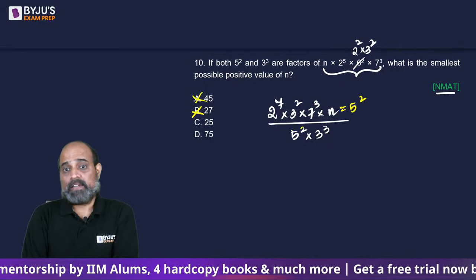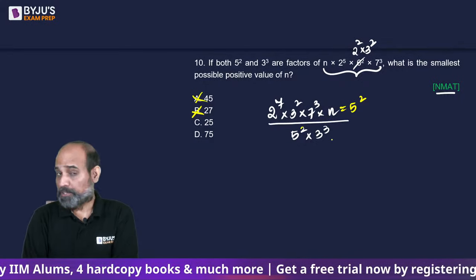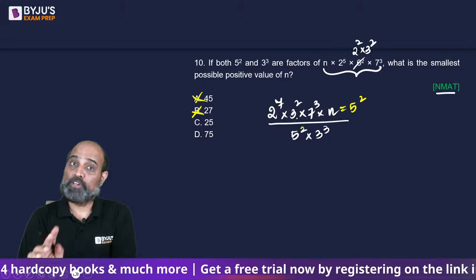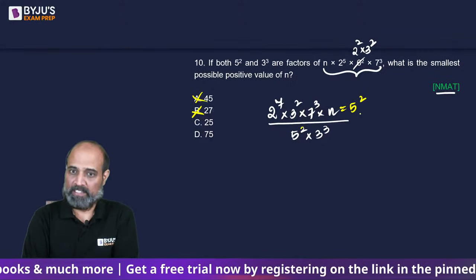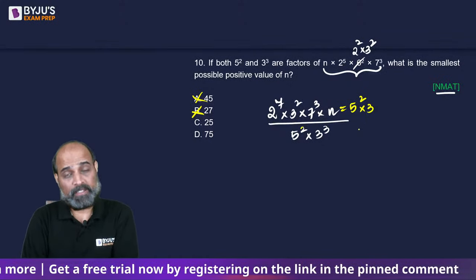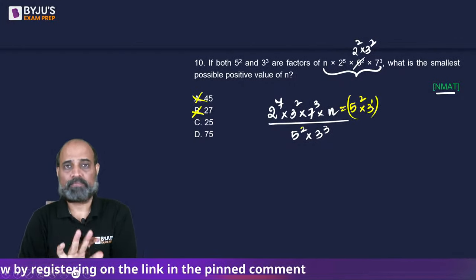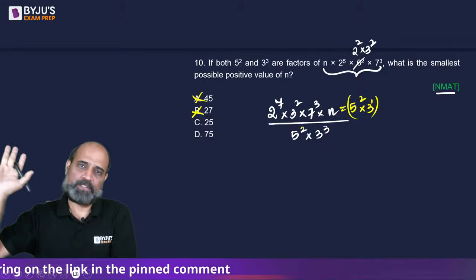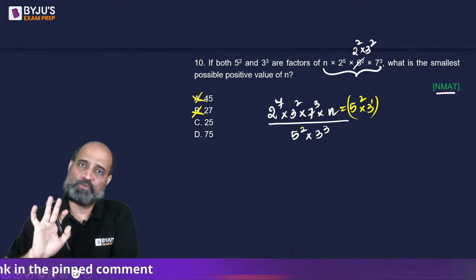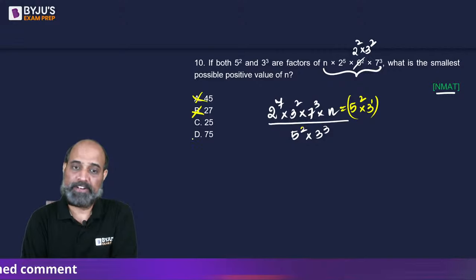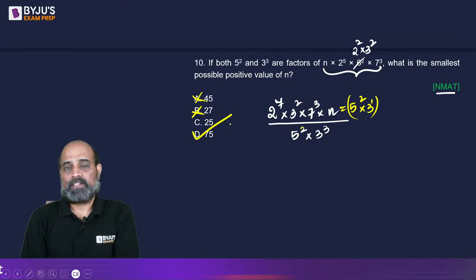Next, this entire thing should be divisible by 3 cube. We do not have 3 cube. We have only 3 square. So ek 3 missing. There is 1 3 missing. So that should also contain 3. N should also contain 3. At least itna to ho gayi hai. Minimum. You can multiply that by any number as well, as long as it contains 5 square into 3, which is 25 into 3, 75. So D is the answer, right?